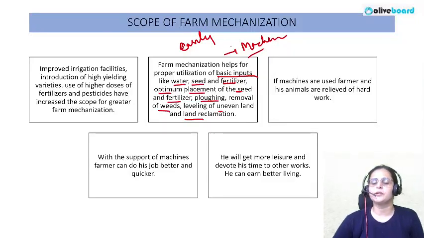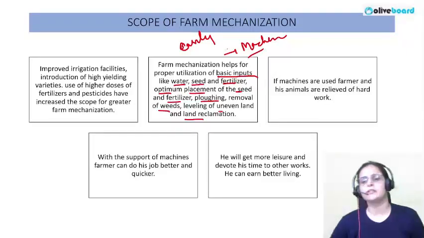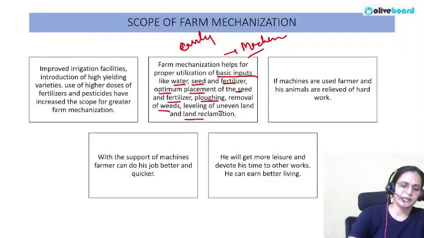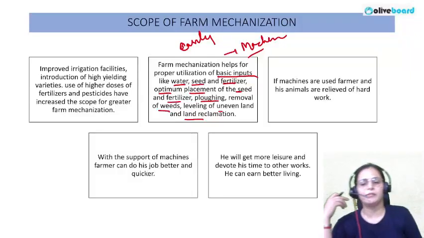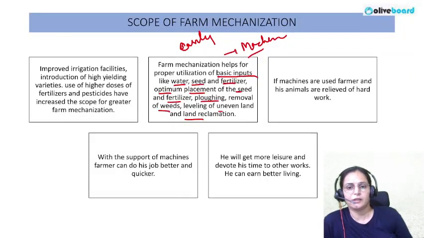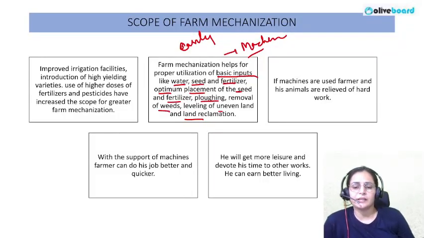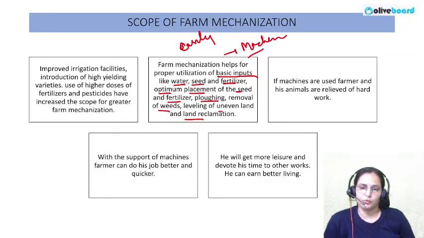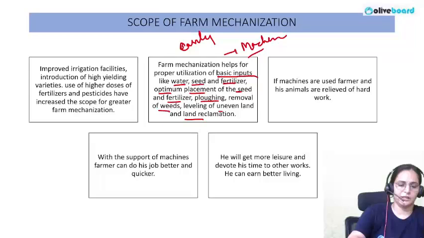If machines are used, the farmer and his animals are relieved. They do not need to do heavy labor in the field, as most of the operations will be performed by heavy machines. That's how the dependency on farmers and his animals will be reduced, and efficiency will be improved to a considerable level with the support of machines.